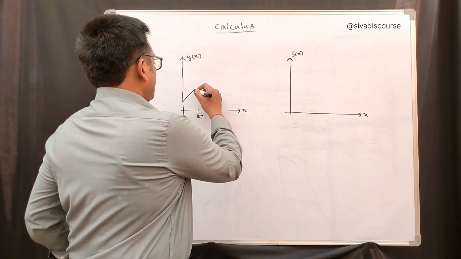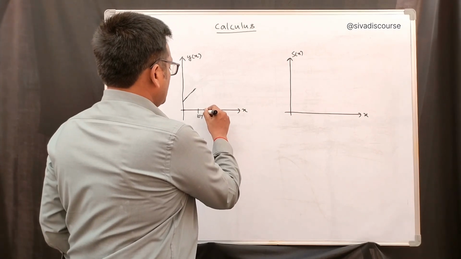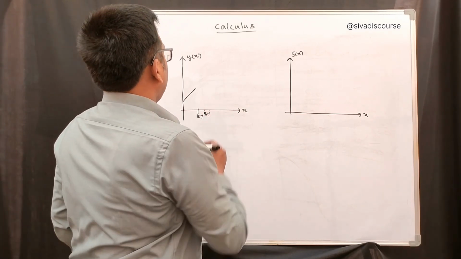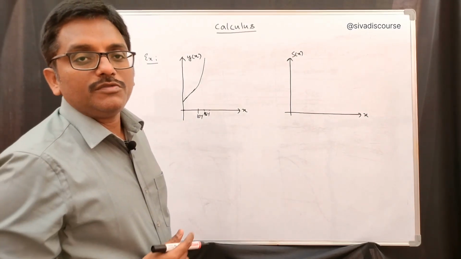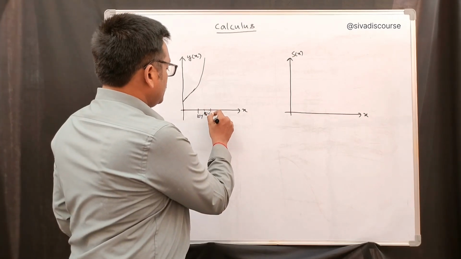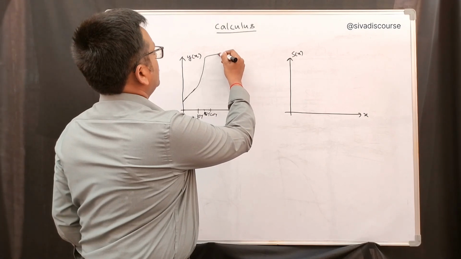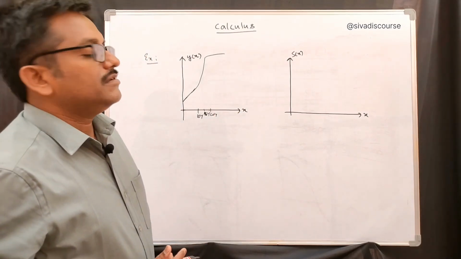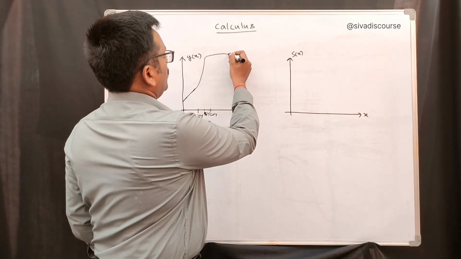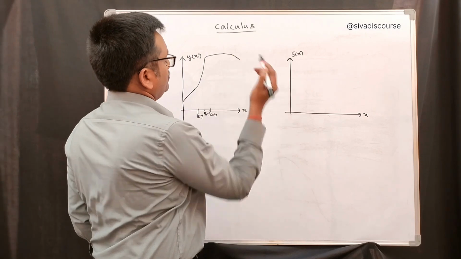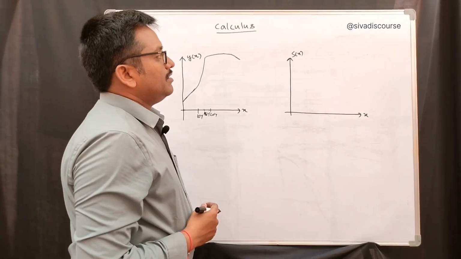People will grow like a linear graph, and from 10 to 12 years the growth may be very fast. Up to 20 years they may grow very tall, and after that also a little bit of increase in the height, and after some old age height may drop. If you try to draw the graph